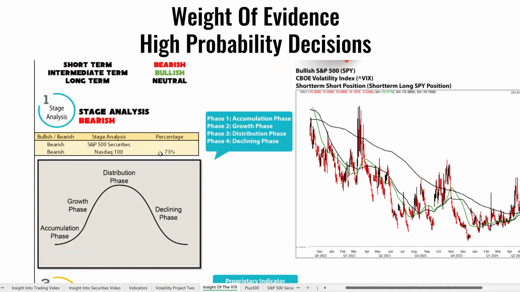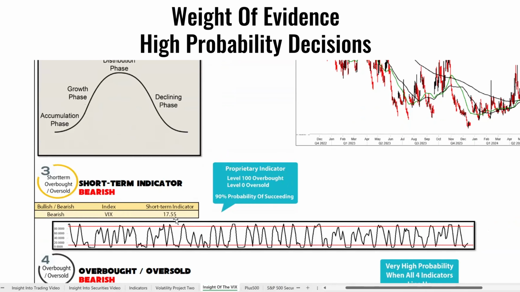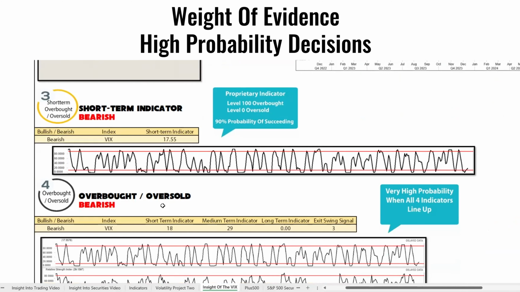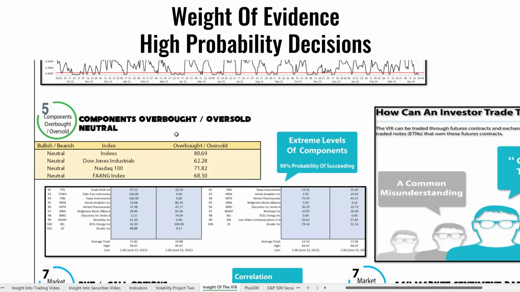Then we go into stage analysis. At the time of filming, we found out that 73% of the NASDAQ 100 was in a declining phase. And then we go down to our short-term indicator, 17.55. Again, remember this works the opposite, and it gives us a bearish recommendation. Overbought, oversold, more bearish recommendations. If we look at the components of the overbought, oversold, we are neutral.